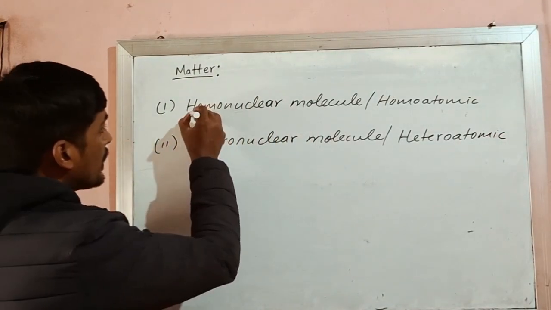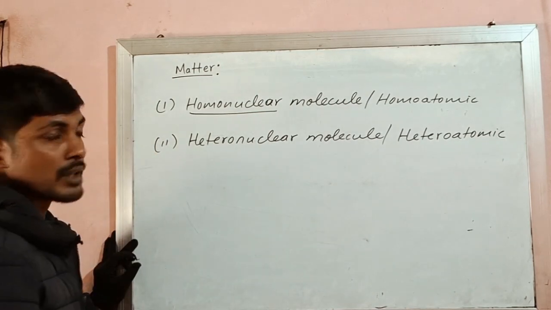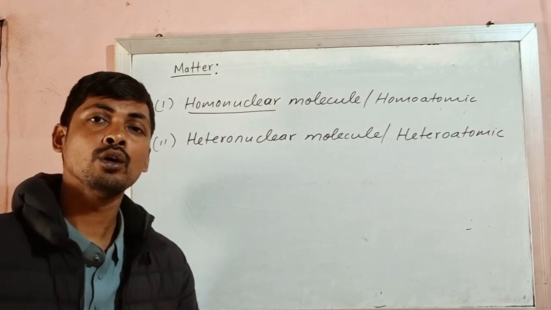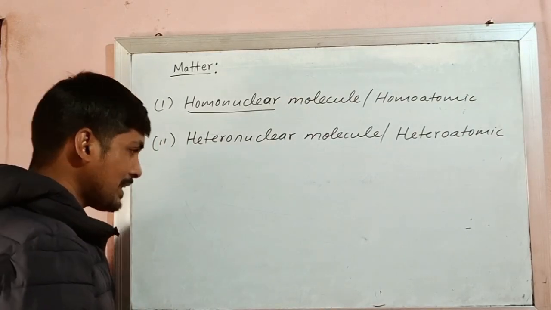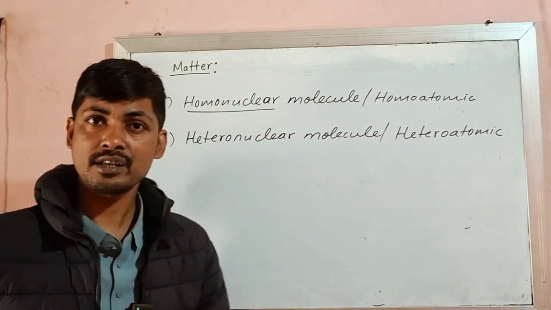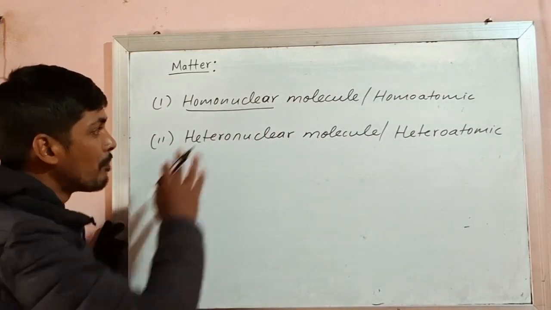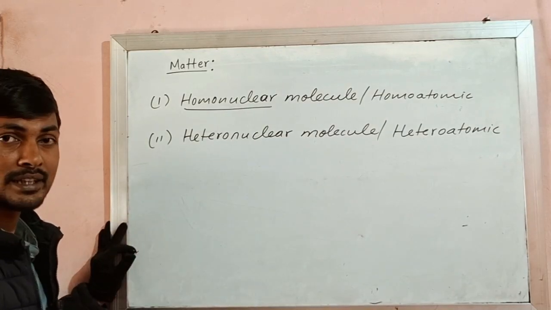Now, this homoatomic and heteroatomic means what? Homoatomic means the molecules having only one type of atom. That means the elements are homoatomic in nature, whereas compounds are heteroatomic in nature.